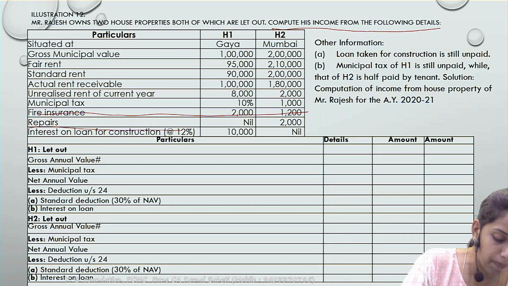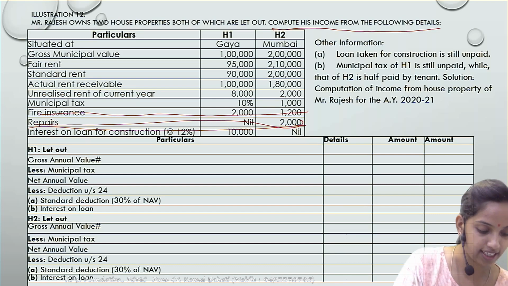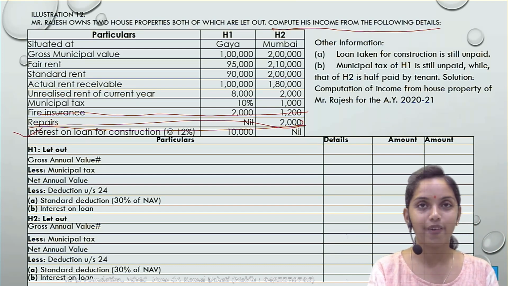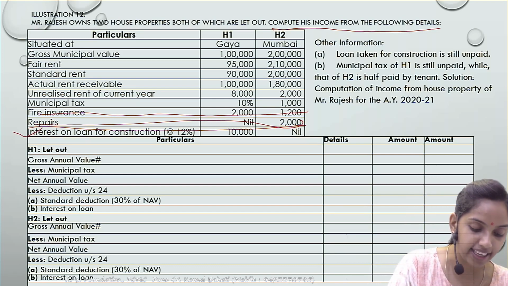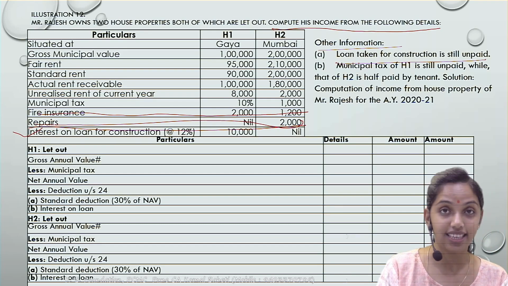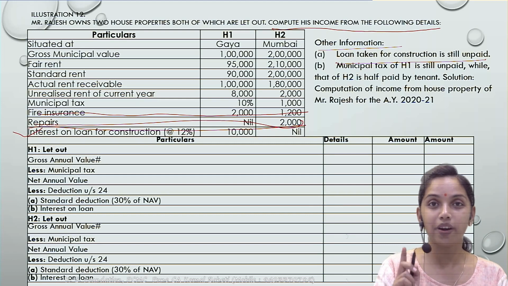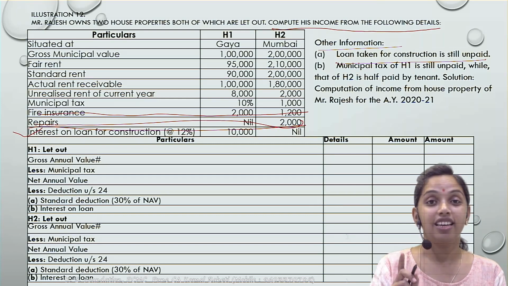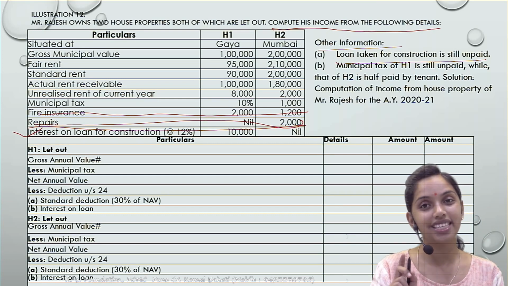The repair won't be allowed as a deduction. Interest on borrowed capital would be allowed as a deduction. So what is the extra information? The loan taken is for the construction. Yes, the interest on borrowed capital would be allowed as a deduction, but the loan's purpose should be PCR 5.